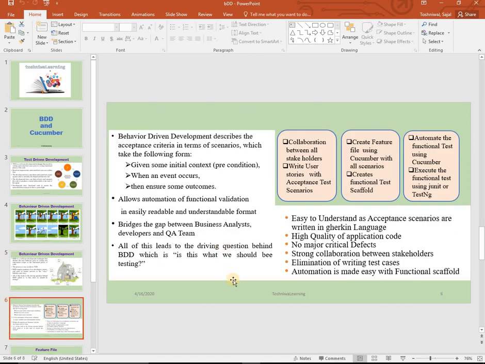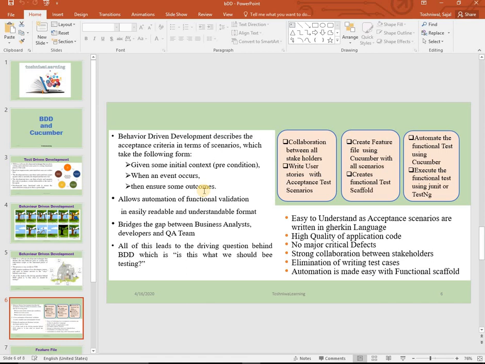What does BDD define? BDD describes the acceptance criteria in terms of scenarios, which take the following form: Given, When, Then. It's kind of a test case, you can say. A tester can use them as part of test cases, because the elimination of test cases is happening here. You don't need to write anything, because the scenarios are being made. These scenarios are nothing but in the form of Given, When, Then. This can be used as part of your test case only. You don't need to write any more test cases.